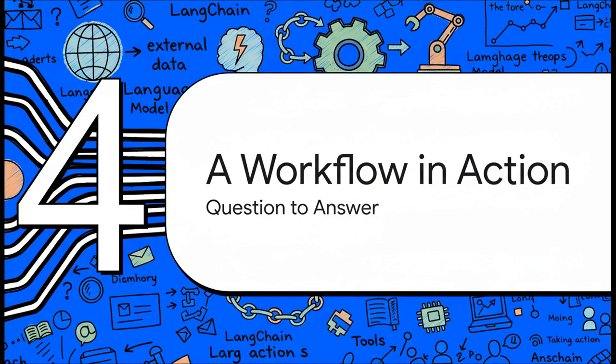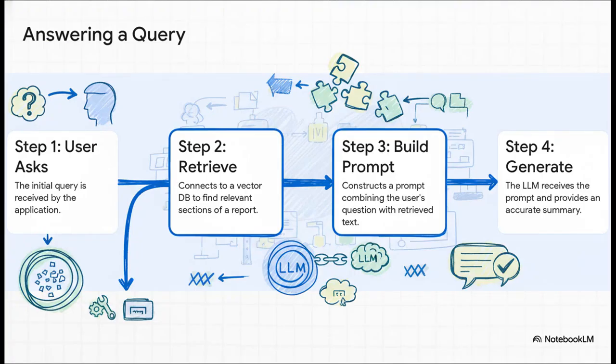So, how do all these parts, chains, tools, and agents, actually build into a practical workflow? We've talked about the components. Now let's see how they all come together with a simple, real-world example. Okay, so imagine asking your app, hey, summarize our quarterly report. First, LangChain connects to a vector database, which is just a special kind of database that stores your report so the AI can easily search it. It finds the most relevant paragraphs, and then, and this is key, it combines your question with that specific text. Only then does it go to the LLM to generate the summary. The result? A highly specific and actually useful answer.